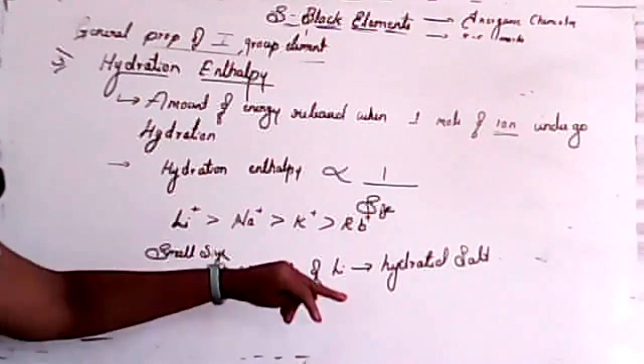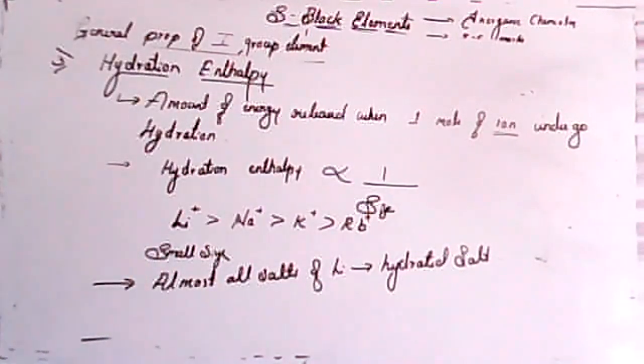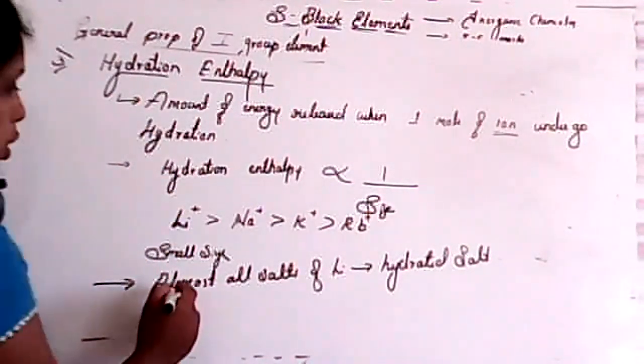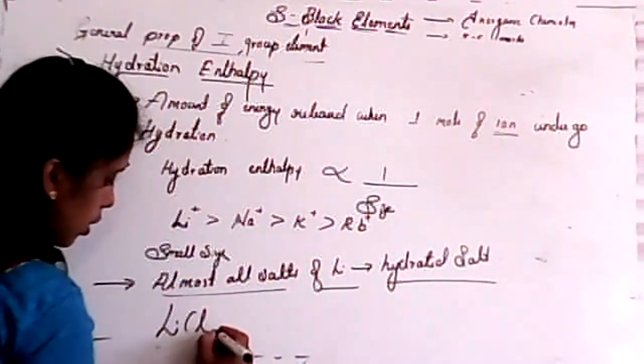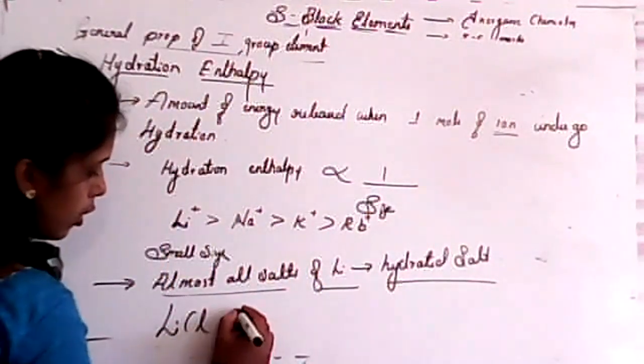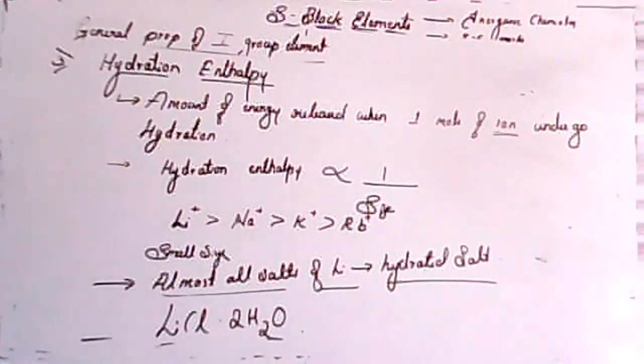So lithium has a maximum degree of hydration because of its small size. So almost all salts of lithium are hydrated salts. For example, lithium chloride dot 2H2O. We write it in this way. Lithium chloride with dot 2H2O. So this is nothing but your hydrated lithium.